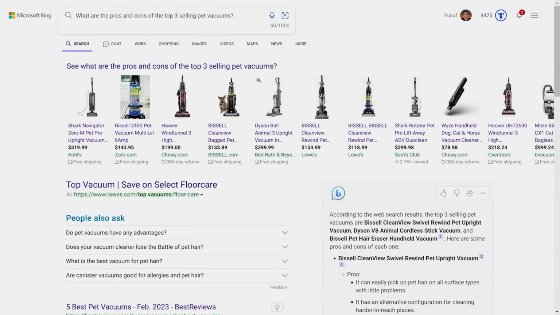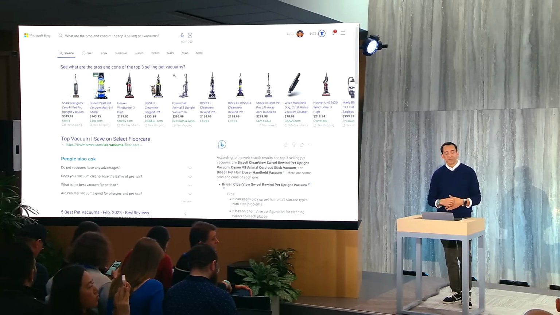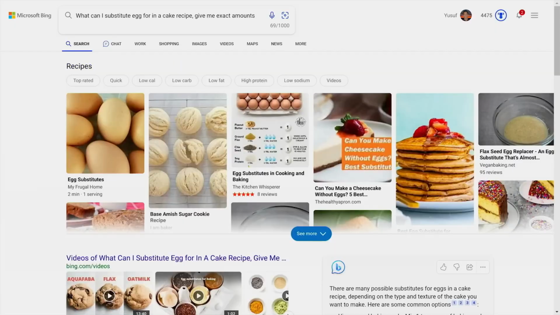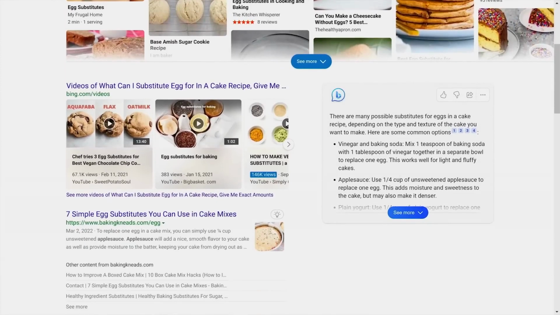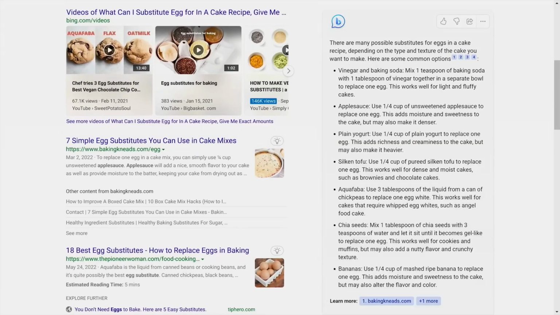Stop and think, if you had to compile that, how much time would that take you to do? And as you can see at the top of the page, we still have the advertising in this example, because we know when people are shopping, those ads are helpful. And finally on this one, if I'm cooking and I realize I've forgotten a key ingredient, in this case, for example, eggs for my cake recipe, Bing can not only find the egg substitutes, it can get me the exact amount for each ingredient. And take a look at this.